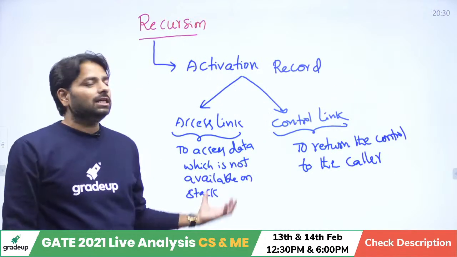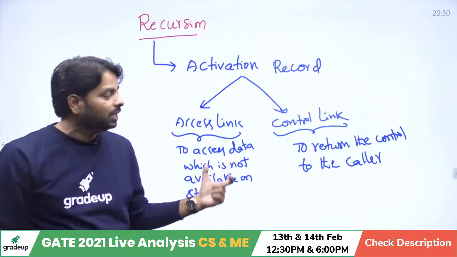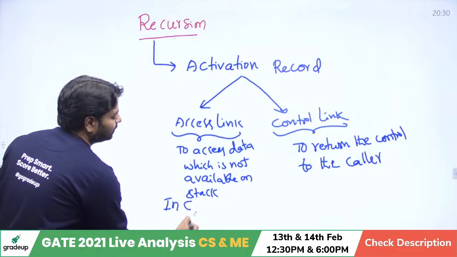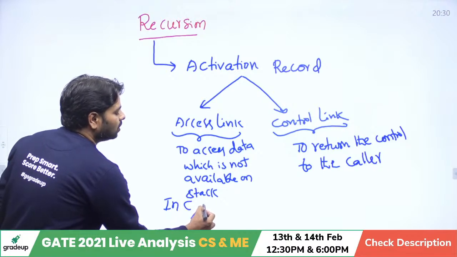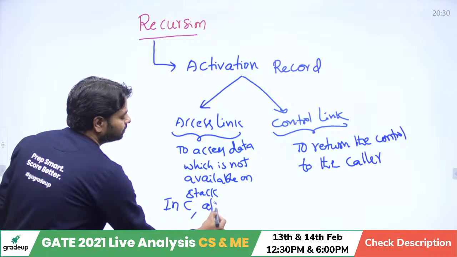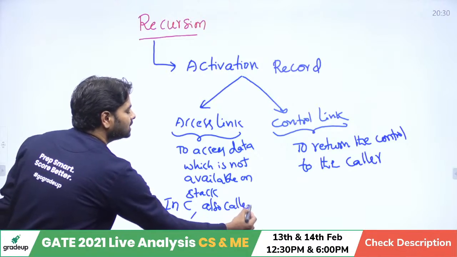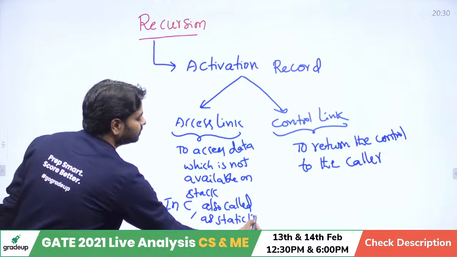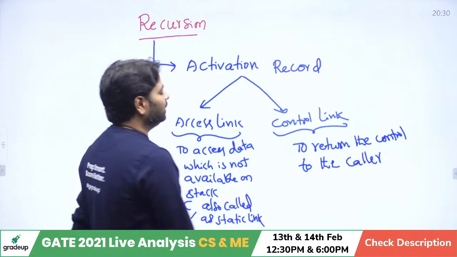They could be asked directly, so you should know the definition of both of them. In C language, access link is also called as static link. And control link is also called as dynamic link.